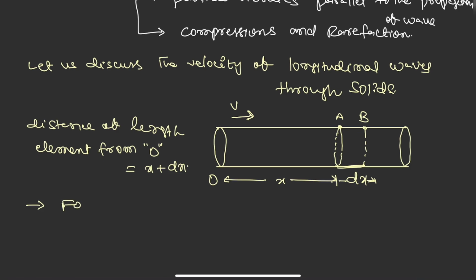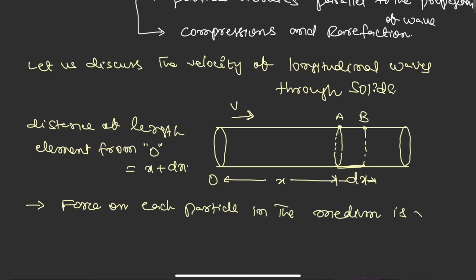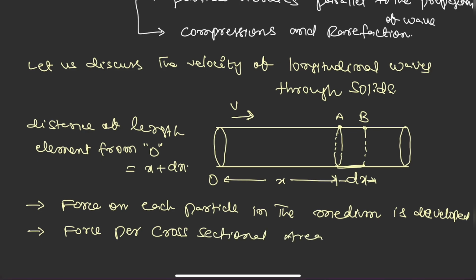Due to the propagation of the wave, a stress is developed, meaning a force on each particle in the medium is developed. The force per cross-sectional area is stress.